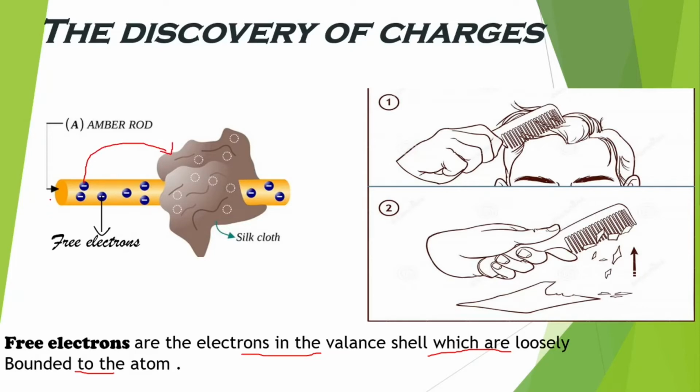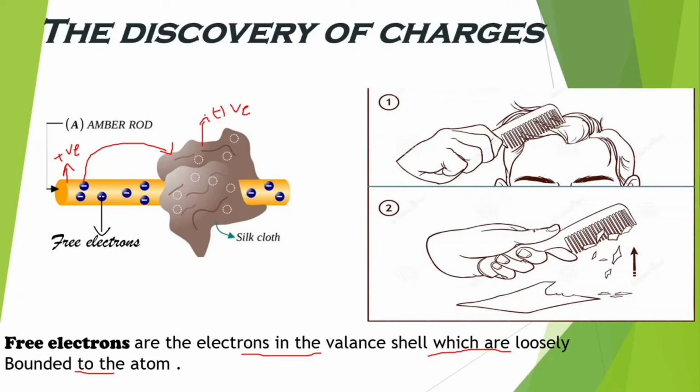Since there is a transfer of electrons, that means there is a loss of electrons from the amber rod, which makes the amber rod positively charged, and the silk cloth gains the electrons, which makes the silk cloth negatively charged. If there is a gain of electrons, the body becomes negatively charged, and if there is a loss of electrons, the body becomes positively charged. Now this amber rod and silk cloth are charged bodies. Because they are charged bodies, these small paper bits get attracted to them.